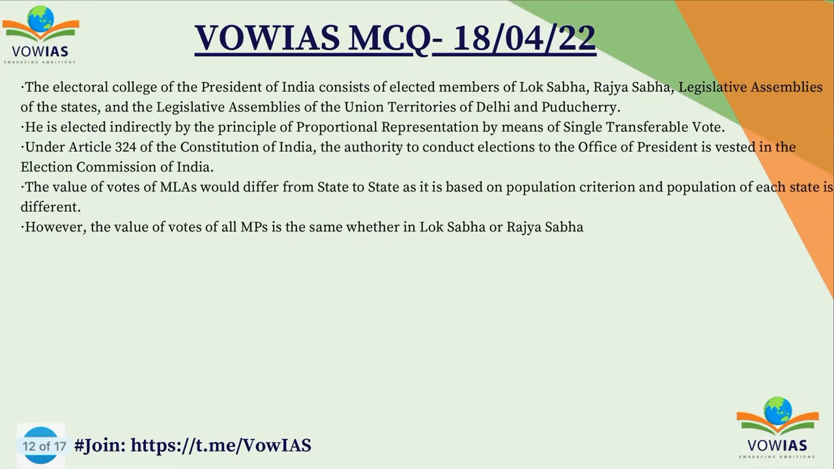The electoral college of the President consists of elected members of Lok Sabha, Rajya Sabha, the Legislative Assemblies of the states and the Legislative Assemblies of the Union Territories of Delhi and Puducherry. Remember, only the elected members take part in the election, not the nominated members. The President is elected indirectly by proportional representation by means of the single transferable vote. Under Article 324, the authority to conduct elections is with the Election Commission. The value of votes of MLAs differs from state to state based on population, but the value of all MPs' votes is the same, be it Lok Sabha or Rajya Sabha. This is the information we need to note about the election of the President.